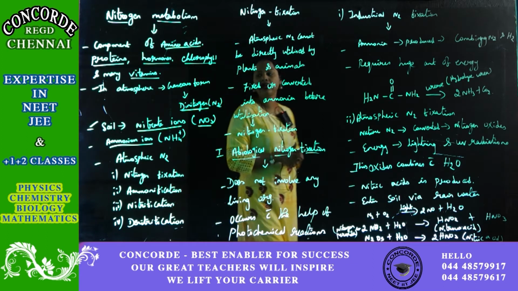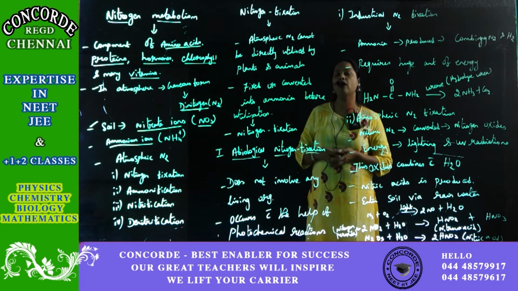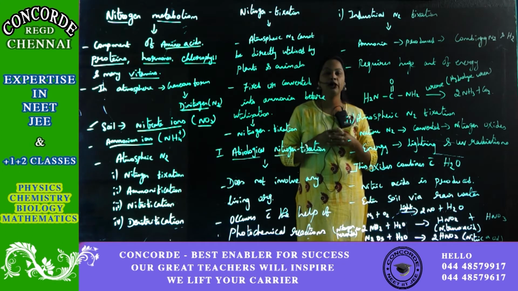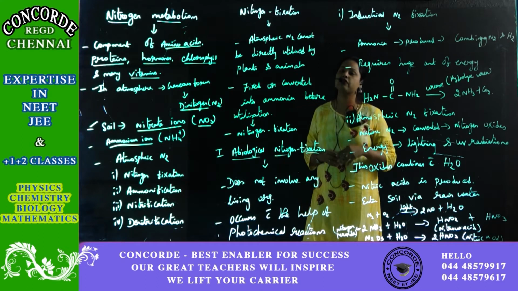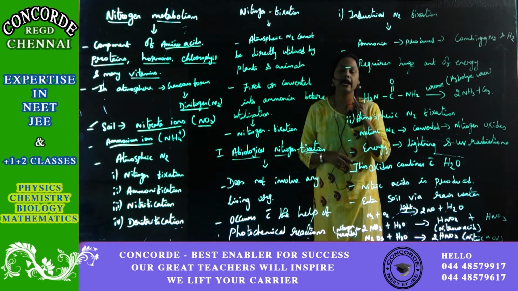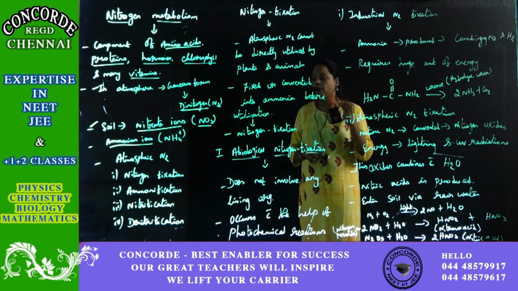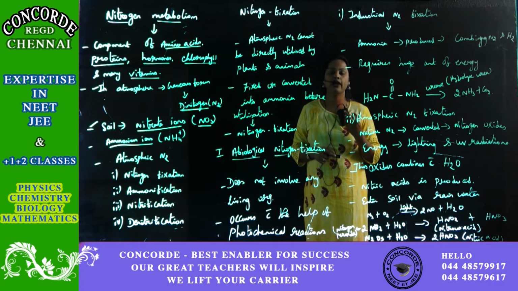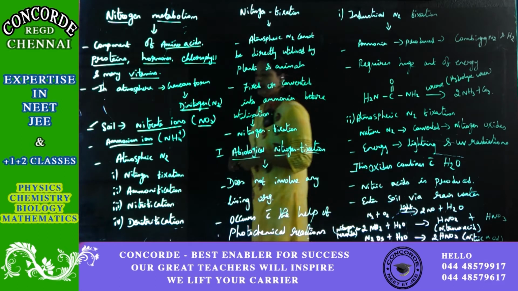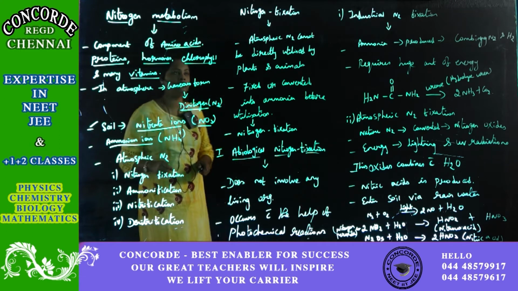As I've already told you, in the atmosphere, nitrogen is available in the form of dinitrogen. It cannot be utilized directly by the plant. It has to go for modification. For that modification, we have four types of mechanisms. The first mechanism is nitrogen fixation. The second is ammonification. The third is nitrification. The fourth is denitrification. Based on these mechanisms, nitrogen metabolism will happen in the plant.